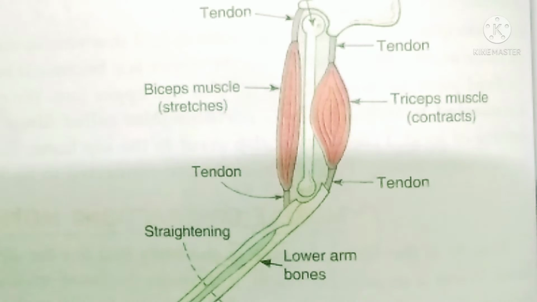Okay. So once when you are bending the hands, what happens? Triceps will stretch out and biceps will contract. And when you straighten your arm, what happens? The triceps will contract and biceps will stretch out.